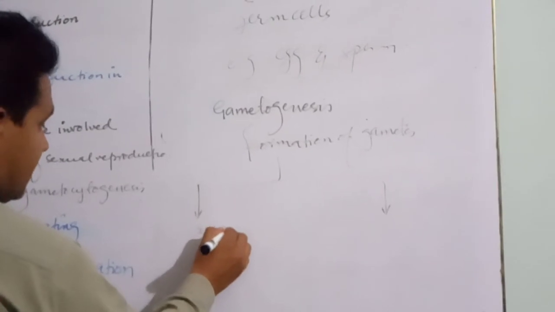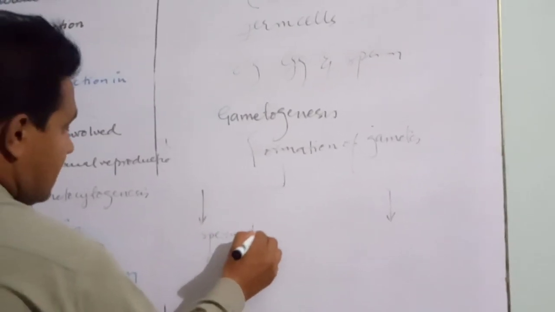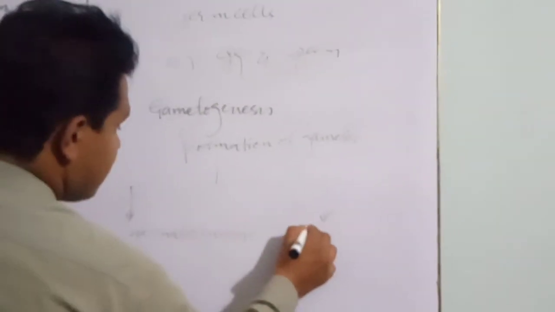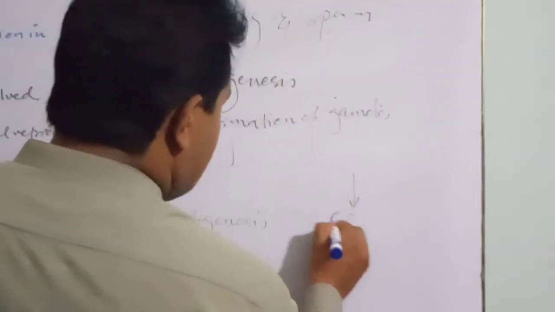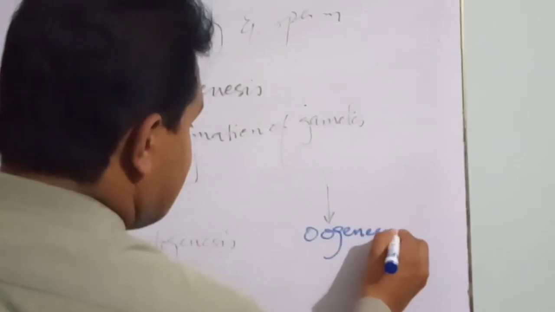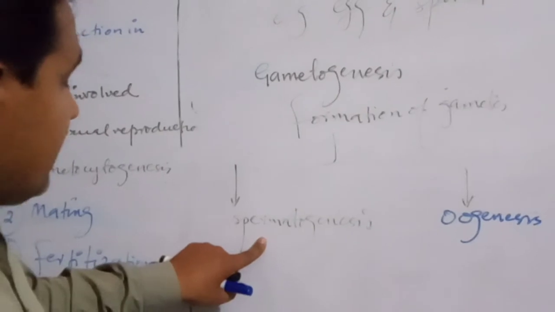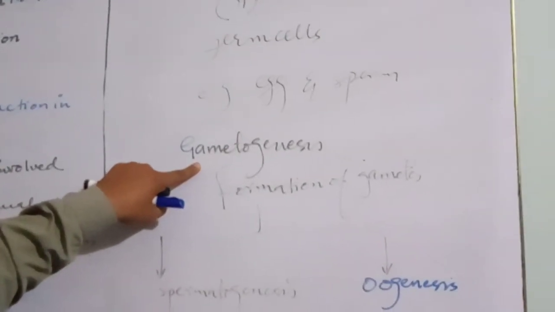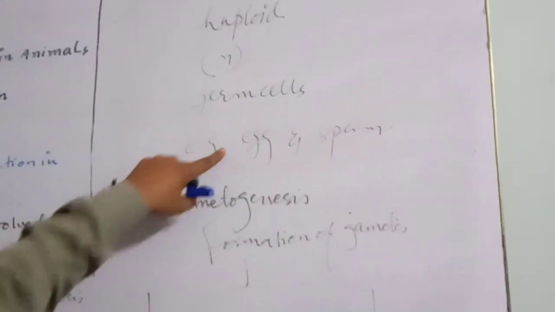Number one is called spermatogenesis. Number two is called oogenesis. Gameto means gametes or germ cells or sex cells.